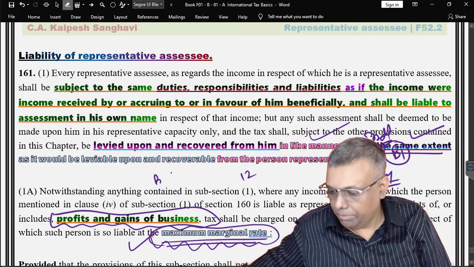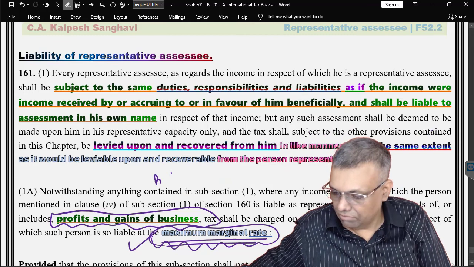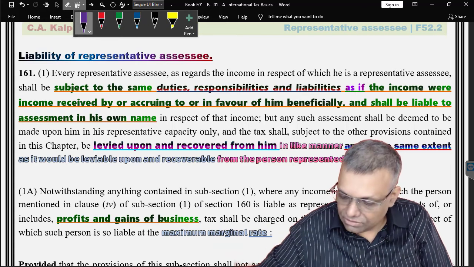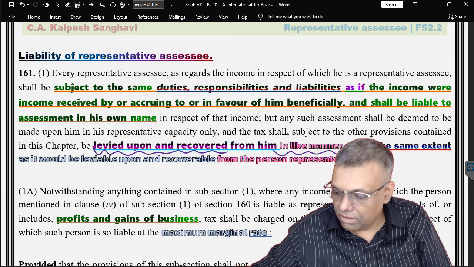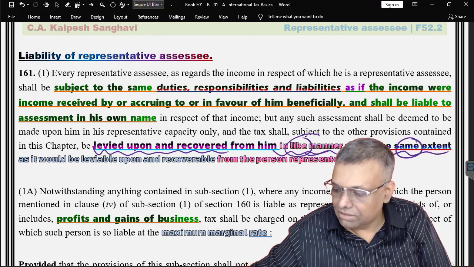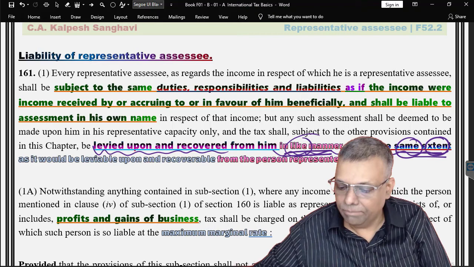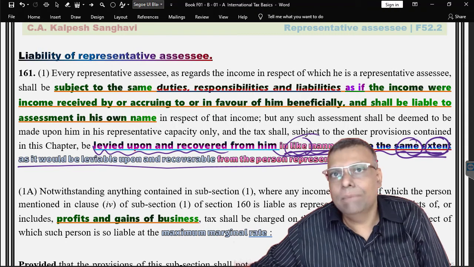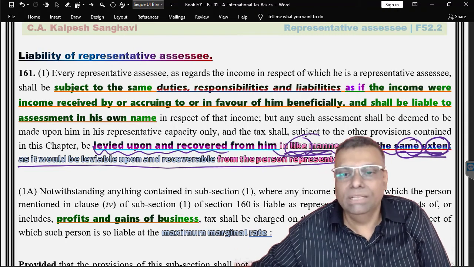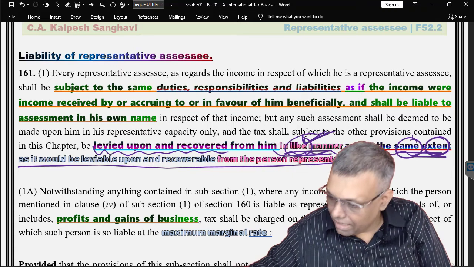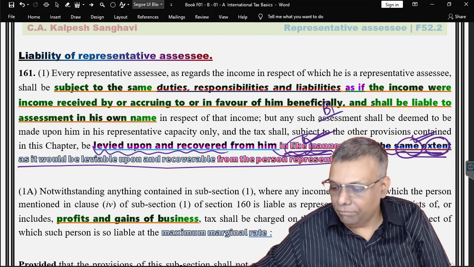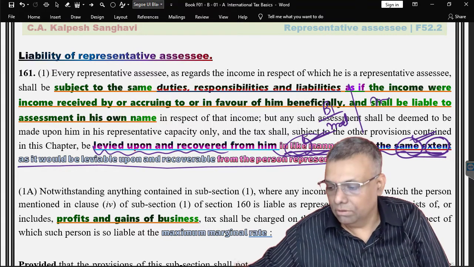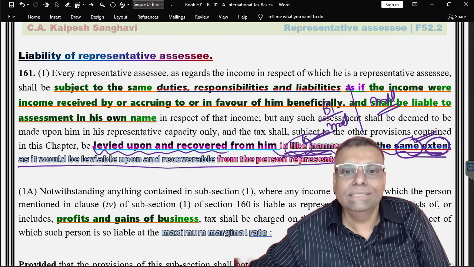But the real interpretation is under section 161, where the courts have already explained that the taxes shall be levied upon and recovered in the like manner and to the same extent as it would have been leviable and recoverable from the person so represented. So the tax liability of the trust, the tax imposition will be done in the like manner and to the same extent. So if the beneficiary is an individual, in the computation of the trust, the computation will be done just like an individual. However, this is a debatable view.